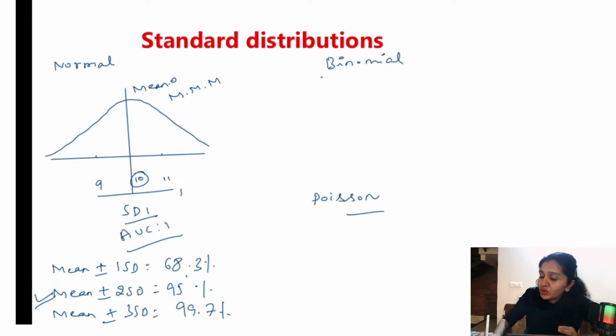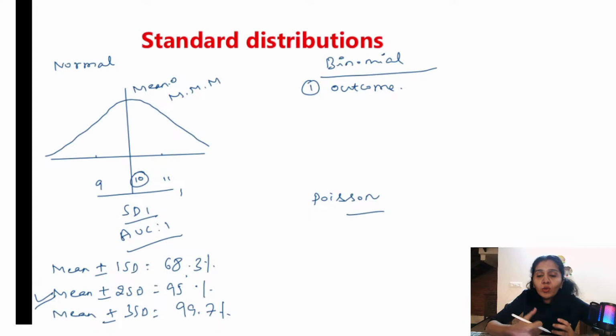So binomial distribution, you need to know only 2 points. One is it is used when the outcome is binomial in nature. That's why the name binomial. The best example is tossing a coin. So when you toss a coin, what can happen? Either head can come or tail can come. No other. Binomial distribution can be used when the outcome is in binomial fashion, that is, there are two outcomes, right? Success or failure.